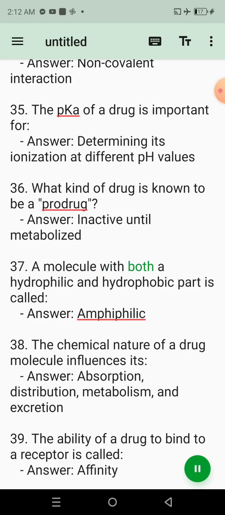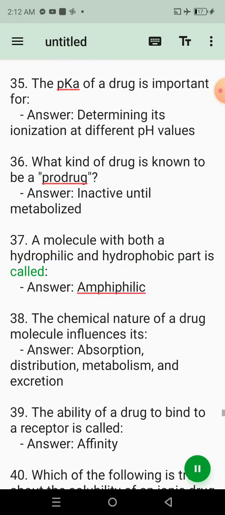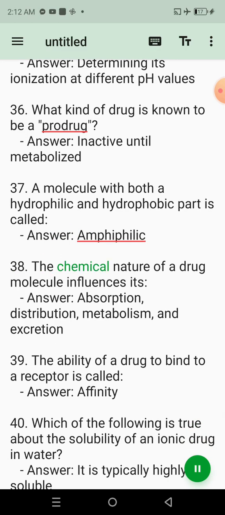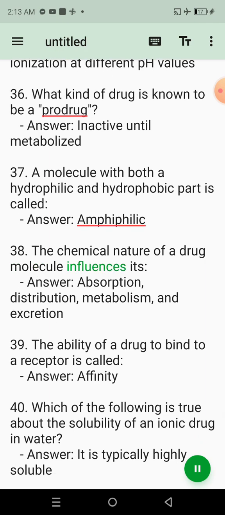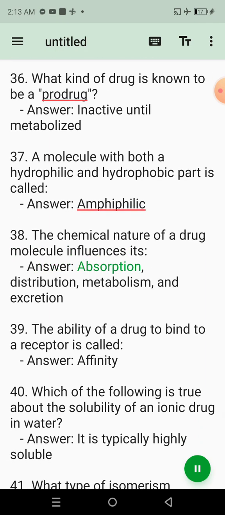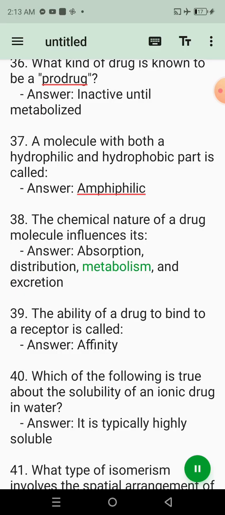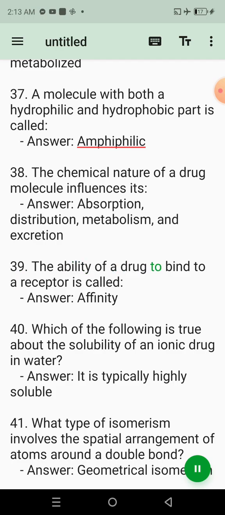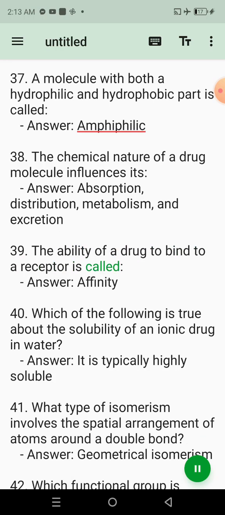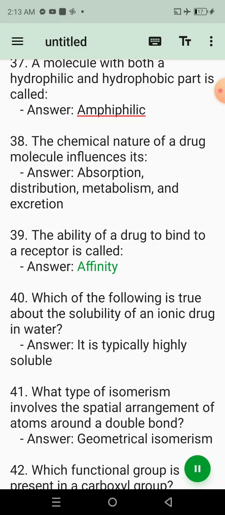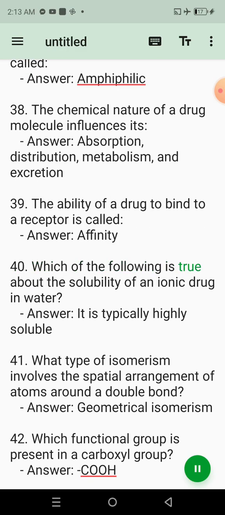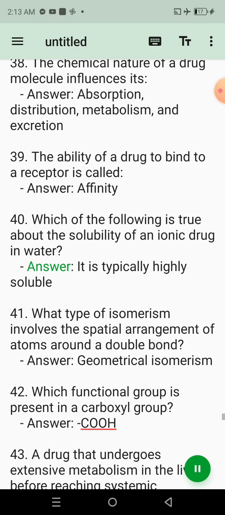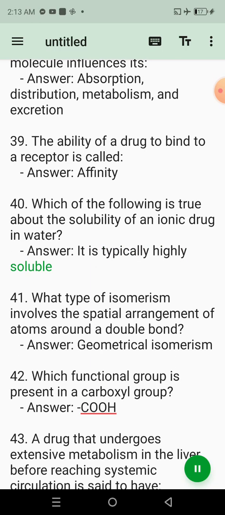37. A molecule with both a hydrophilic and hydrophobic part is called? Answer: Amphiphilic. 38. The chemical nature of a drug molecule influences its? Answer: Absorption, distribution, metabolism, and excretion. 39. The ability of a drug to bind to a receptor is called? Answer: Affinity. 40. Which of the following is true about the solubility of an ionic drug in water? Answer: It is typically highly soluble.